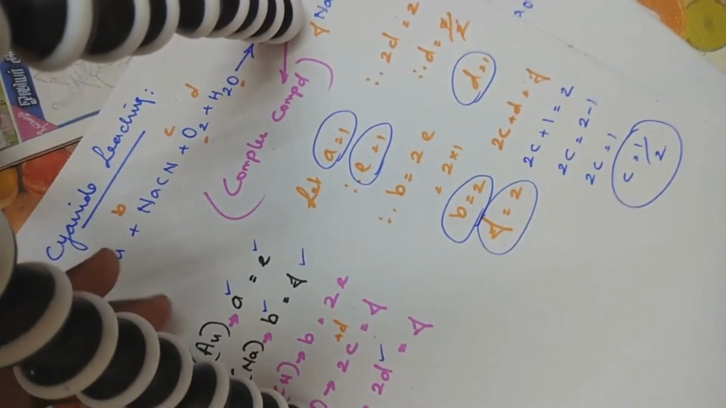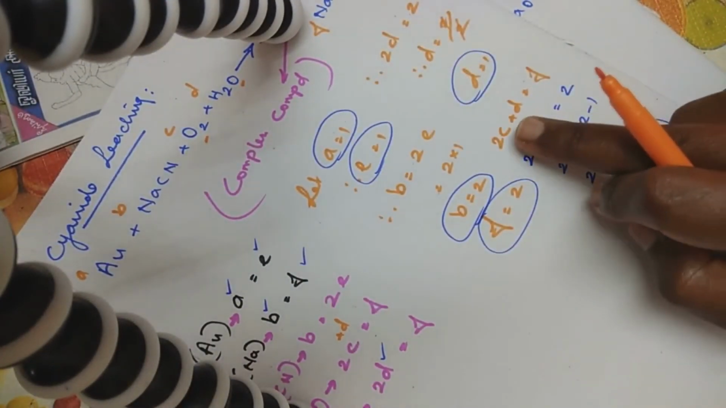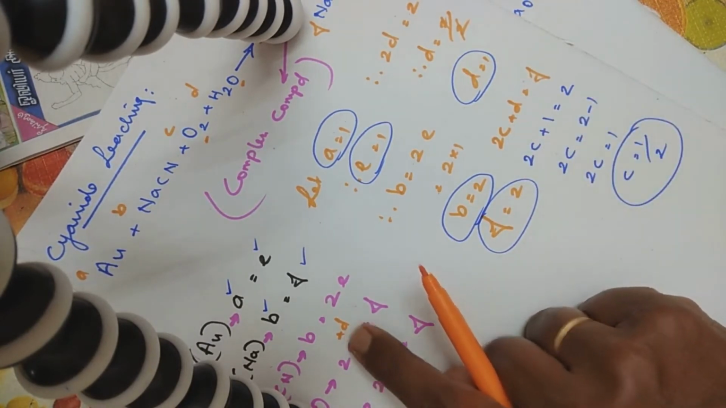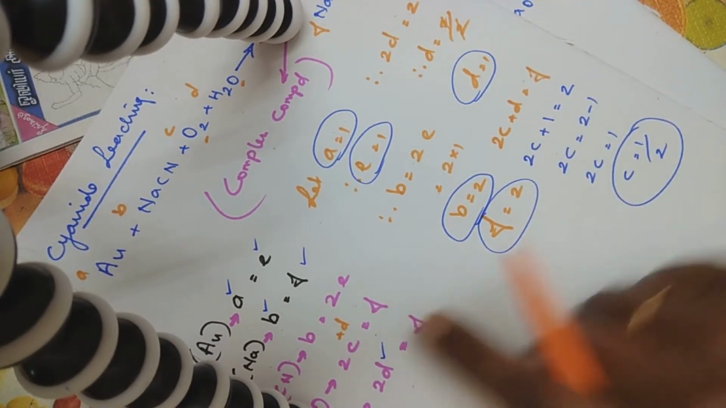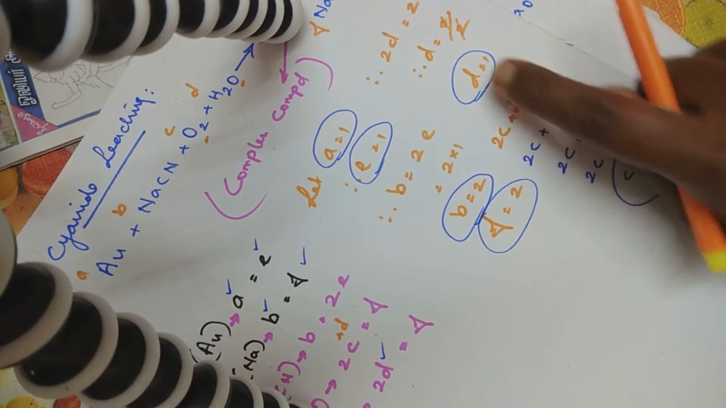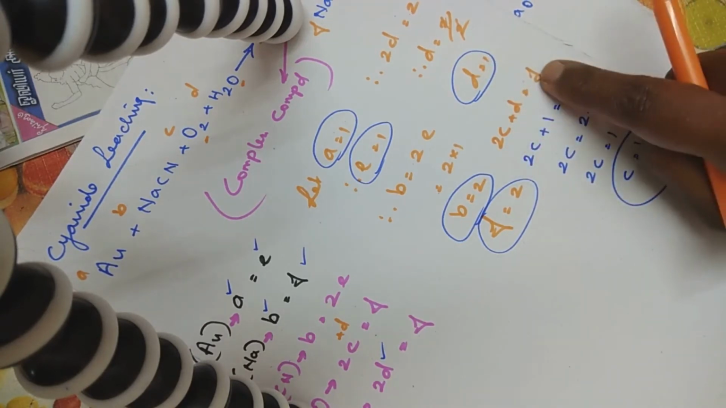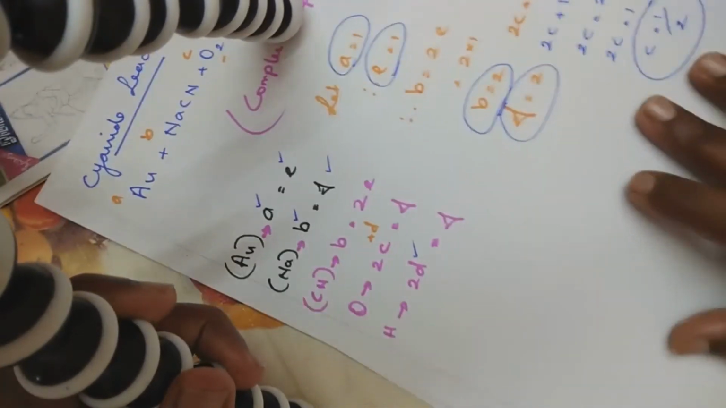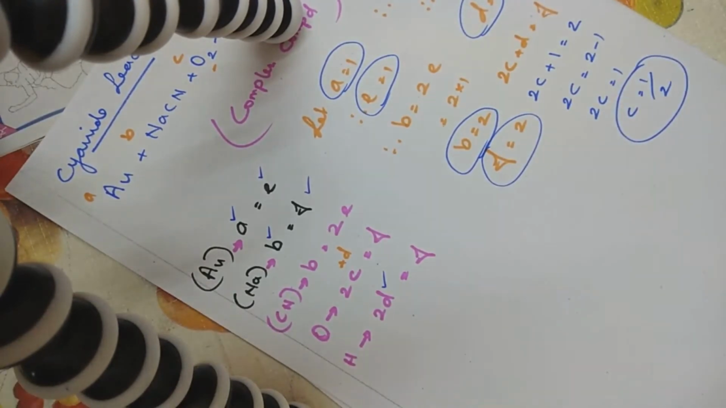I'm sorry for not being able to show the video correctly. So 2C plus D is equal to F, I have written. Since I know the value of D and the value of F, I'm substituting my values and finding out the value of C. The finding out is not over.